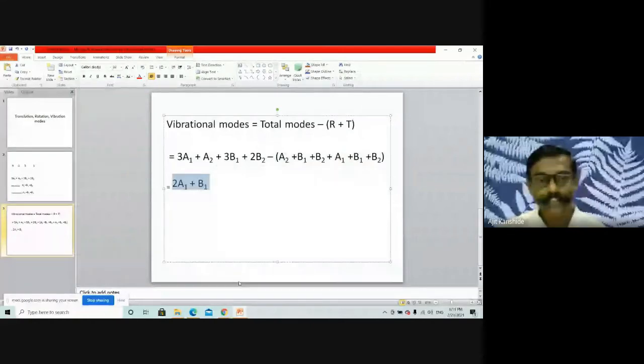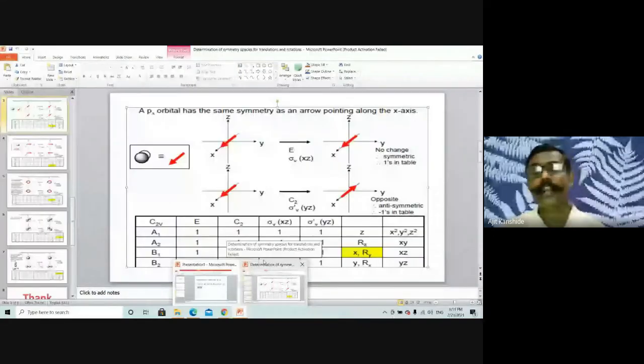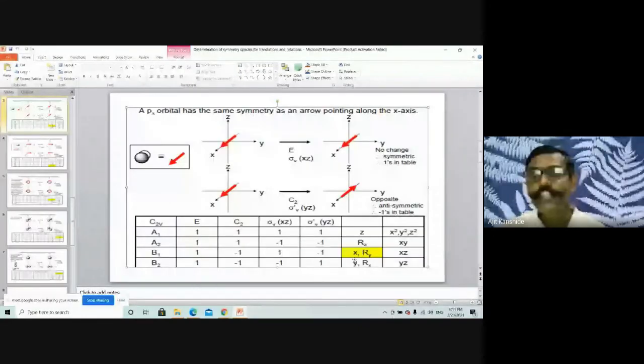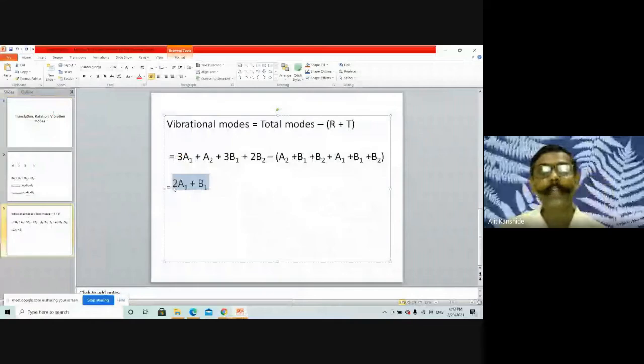And additionally, I informed you how to find IR active and Raman active. IR active means these linear functions. Dipole moment, as you can say, polarity will be there. X, Y, and Z are the IR active. And Raman active is the quadratic function, where polarization will be there. And here, out of those vibrational representations, 2A1 and B1 is the vibrational representation.